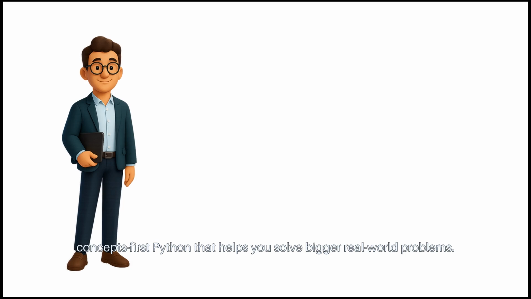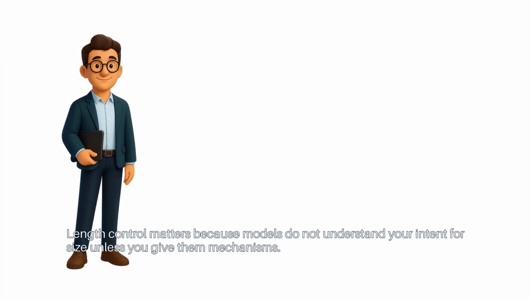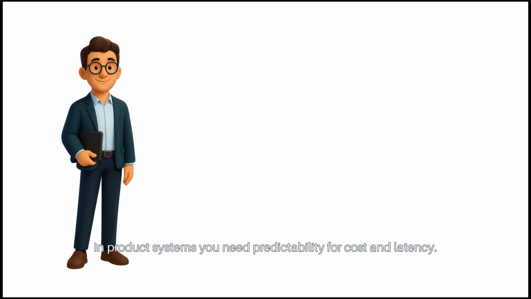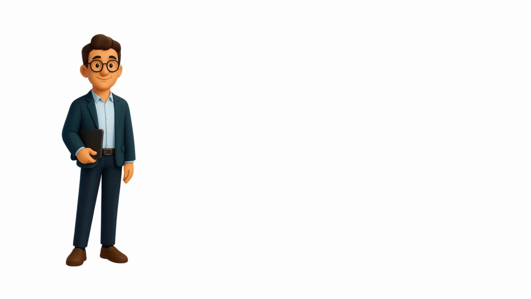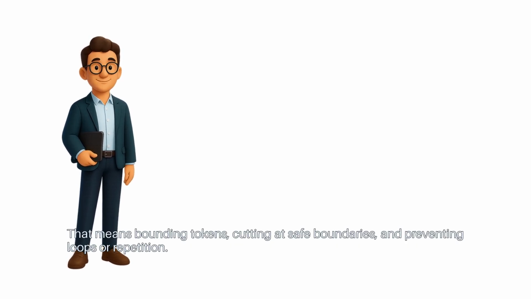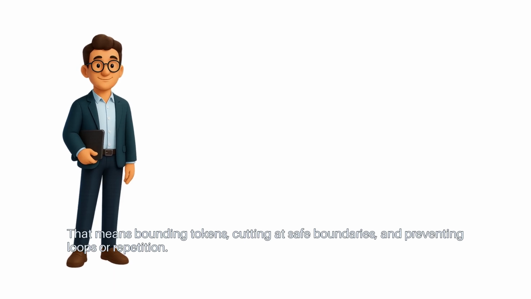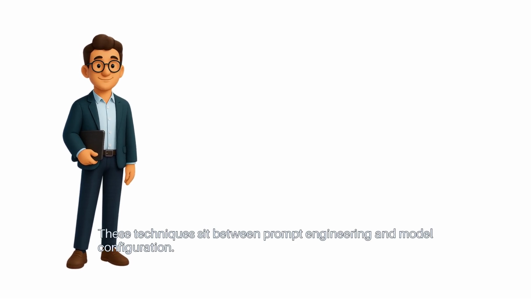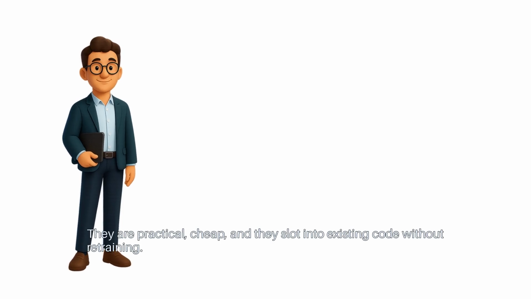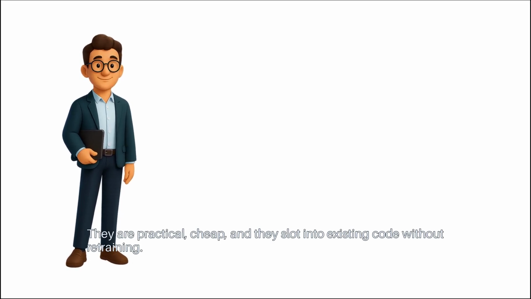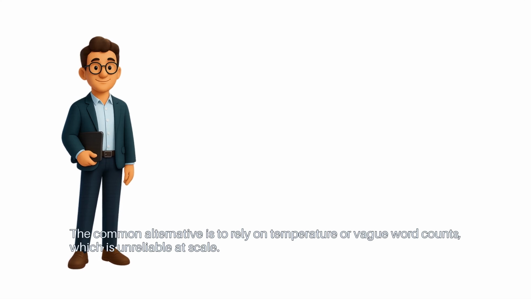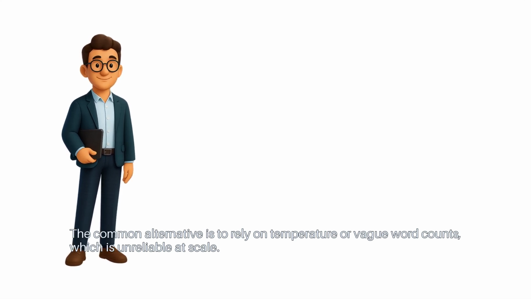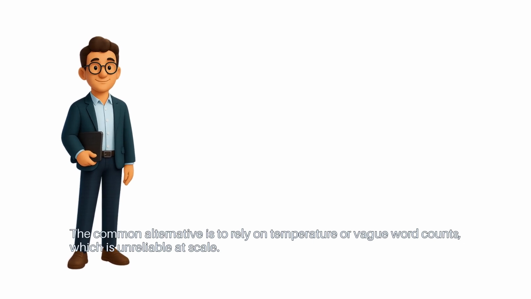Length control matters because models do not understand your intent for size unless you give them mechanisms. In product systems, you need predictability for cost and latency. That means bounding tokens, cutting at safe boundaries, and preventing loops or repetition. These techniques sit between prompt engineering and model configuration. They are practical, cheap, and they slot into existing code without retraining. The common alternative is to rely on temperature or vague word counts, which is unreliable at scale.